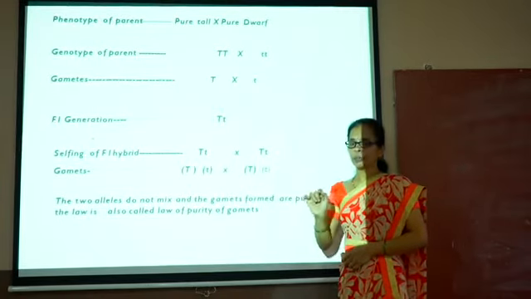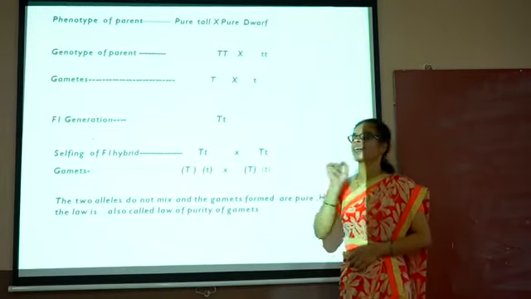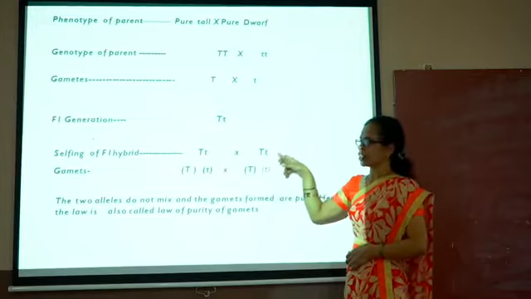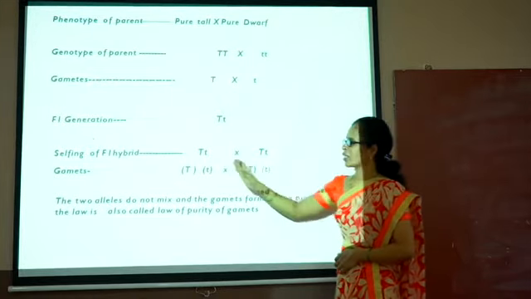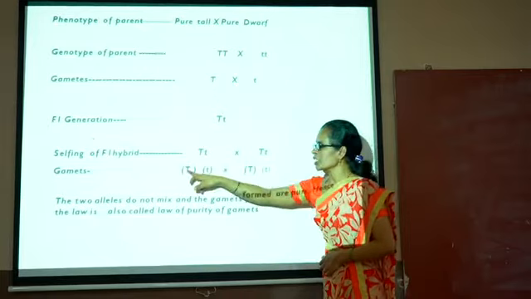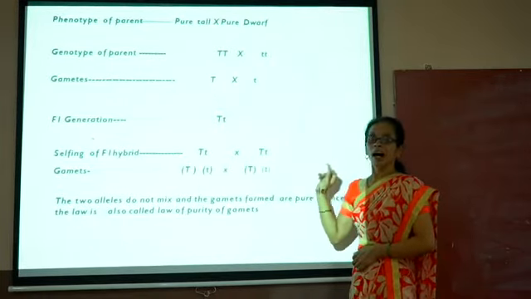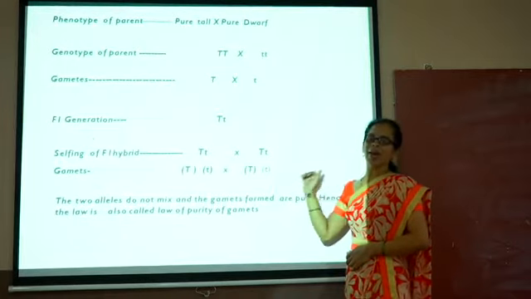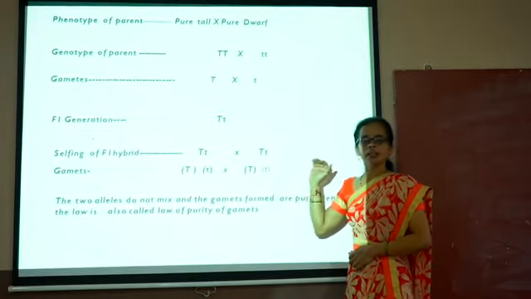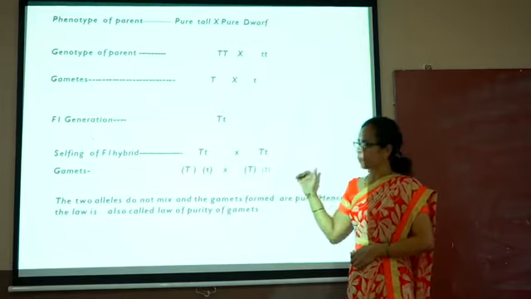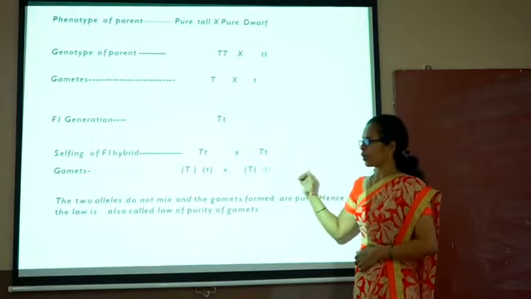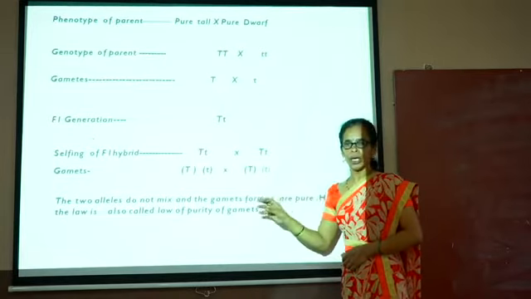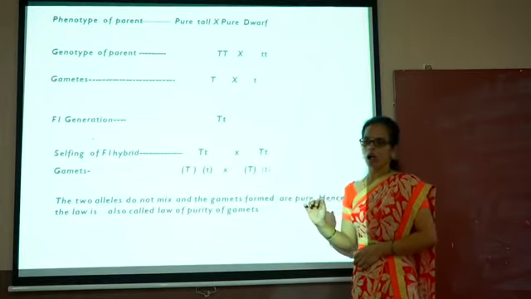As we know, in meiosis, the diploid cell is converted into the haploid cell. This is the diploid condition, this is the diploid condition, and at the time of gamete formation, the haploid cells are formed which contain a single or separate allele. From this, Mendel's law explains how the alleles separate during the gamete formation. As the gametes are different, they are separated, they become pure, and therefore this law is called the law of purity.